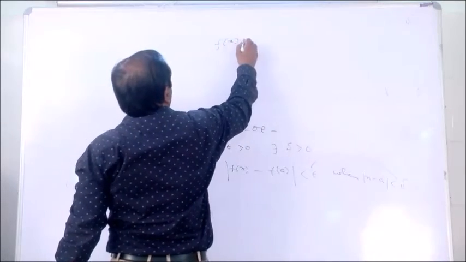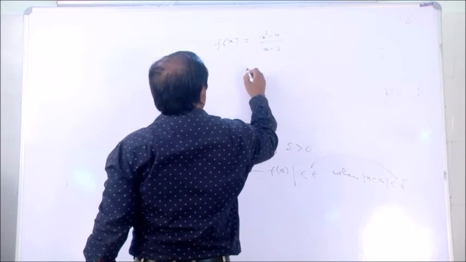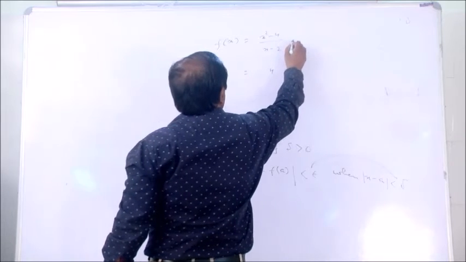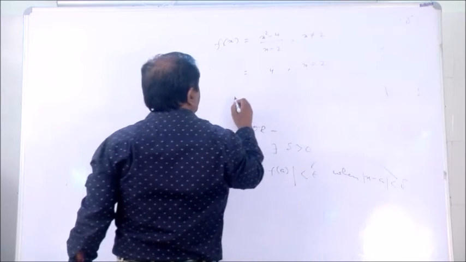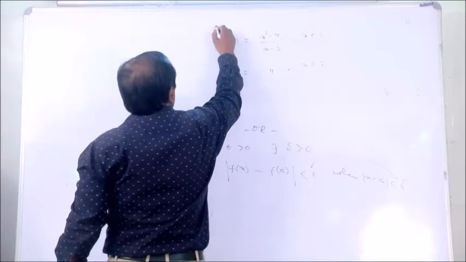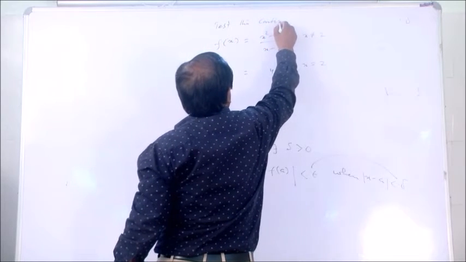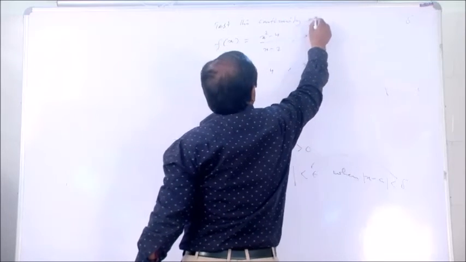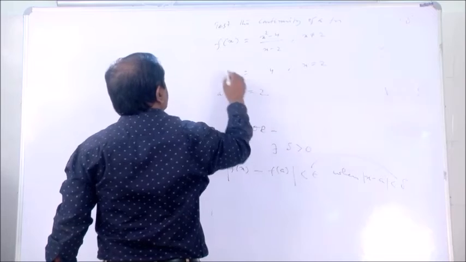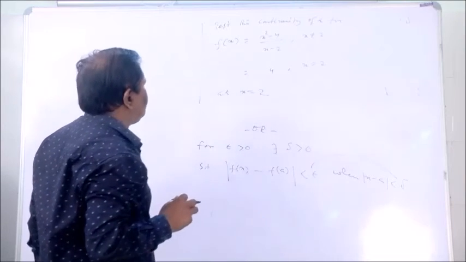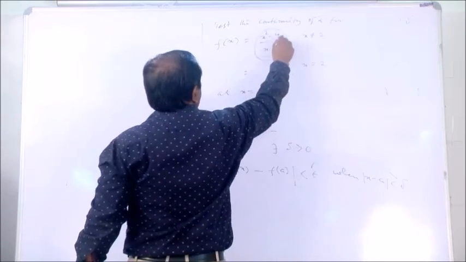Suppose you take one algebraic function: f of x equals x square minus 4 by x minus 2 for x not equal to 2, and equals 4 for x equals 2. Test the continuity of the function at x equals 2. This is a very important example. This is an algebraic function, and in a similar way many functions are there.